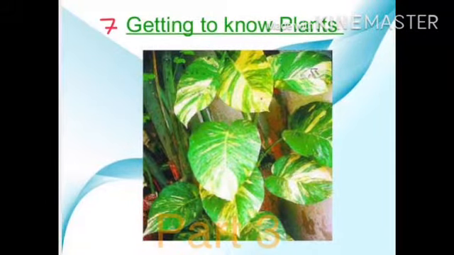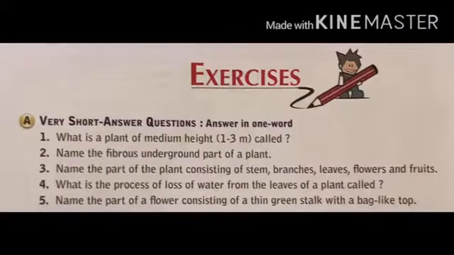In this video I am going to discuss the back exercise question A and question B. Now question A, very short answer question, answer in one word. The first question is, what is a plant of medium height, 1 to 3 meters, called? The answer is shrubs.